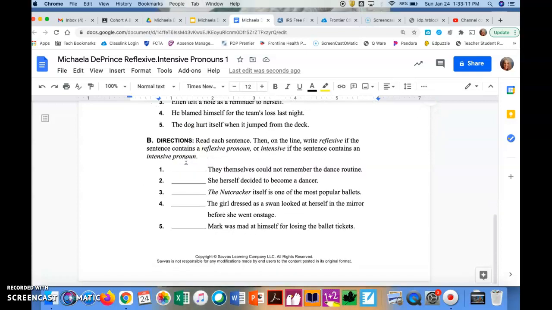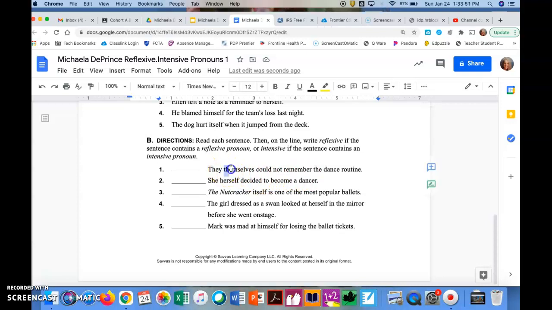In part B, you're going to look at each of the 5 sentences, and on the line you're going to write R or reflexive if the sentence contains a reflexive pronoun, or I or intensive if the sentence contains an intensive pronoun. So let's do number 1 together. They themselves could not remember the dance routine. So remember back a couple slides, we talked about let's read the sentence without that pronoun in it to see if it still makes sense. That should help guide us to either intensive or reflexive.